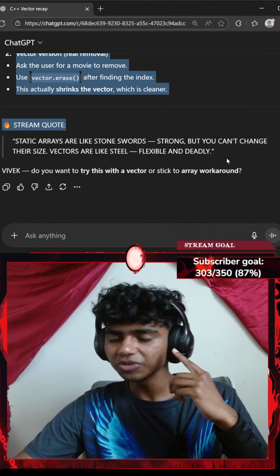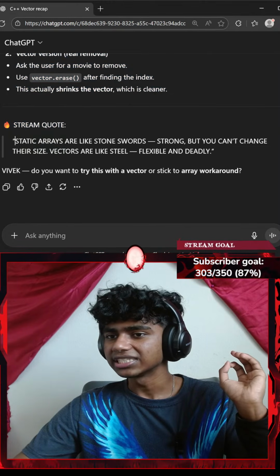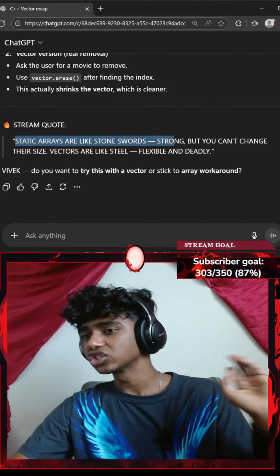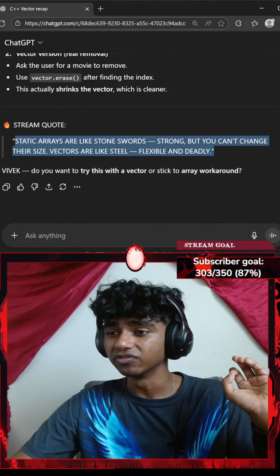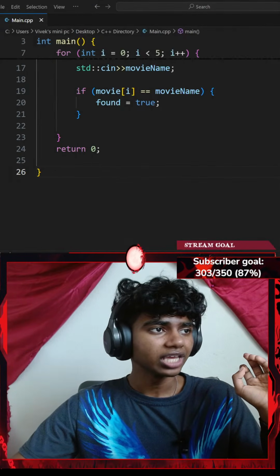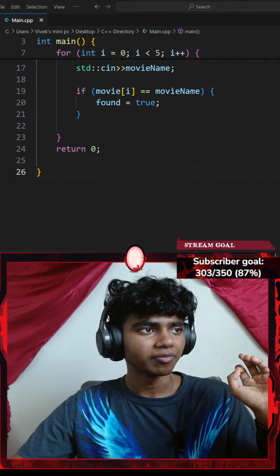Okay, in that case, it's going to be easy to remove. I see. Okay, static arrays are like stone swords, strong, but you can't change their size. Vectors are like steel, flexible, and deadly. Okay, guys, I see. That was such a silly mistake that I made.